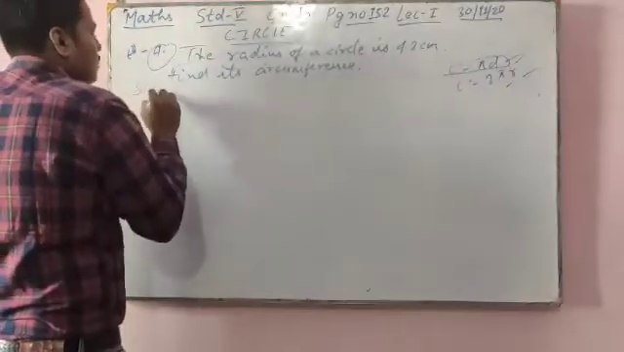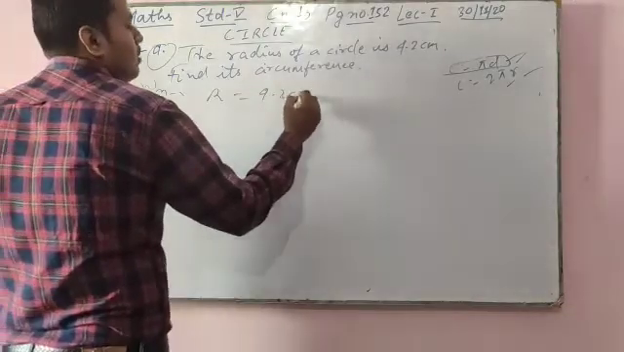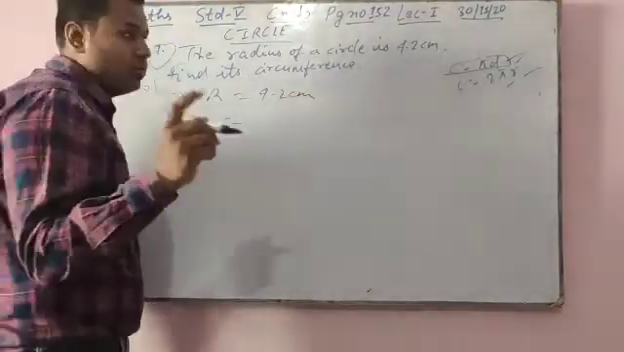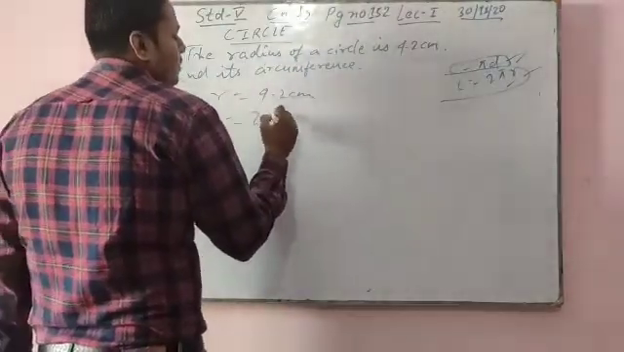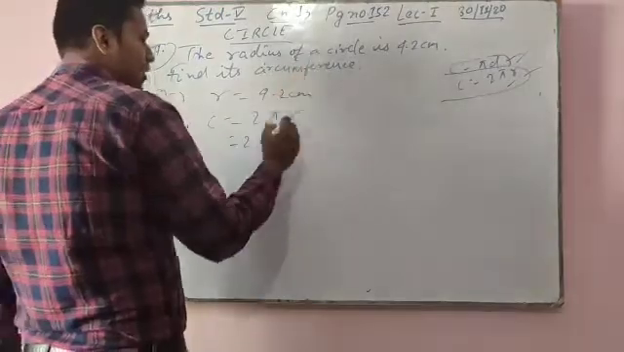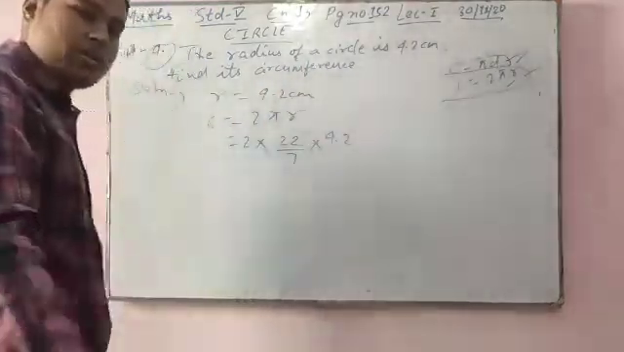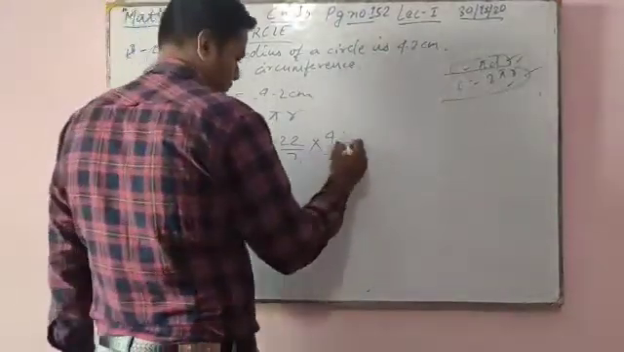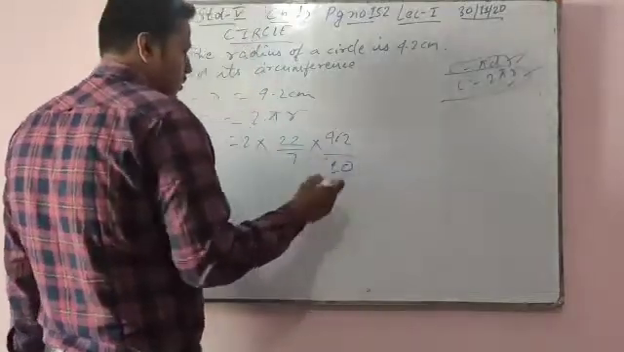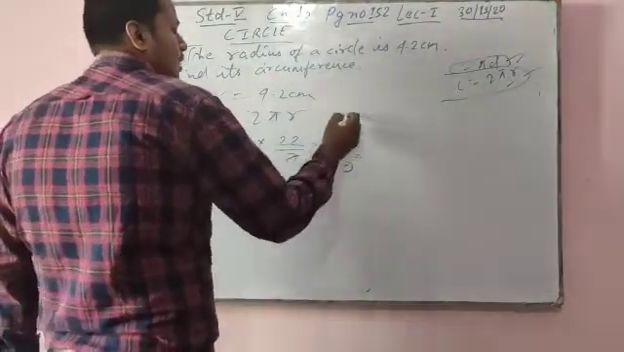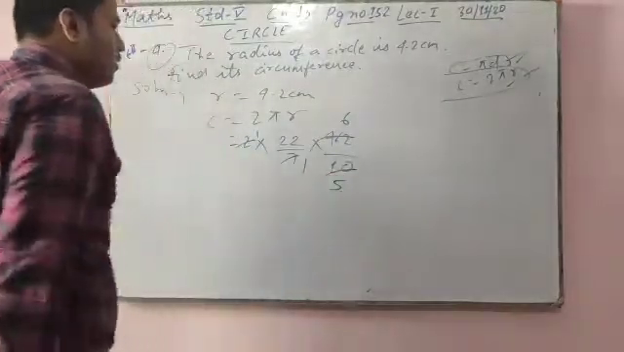Friends, come to the solution. See, radius of a circle is given, 4.2 centimeter. You have to find circumference. What I told you: when radius is given, use this formula, 2 pi r. Pi value is given 22 by 7, and radius is 4.2 centimeter. So remove the decimal: take decimal as 1, after decimal 1 number, so put 10. Now cut. 7 times 1 is 7, 7 times 6 is 42. 2 times 1 is 2, 2 times 5 is 10.